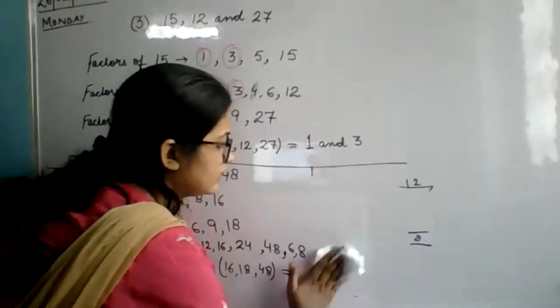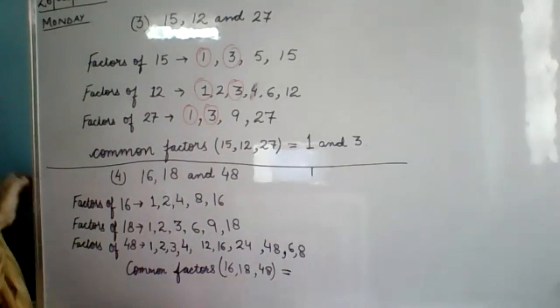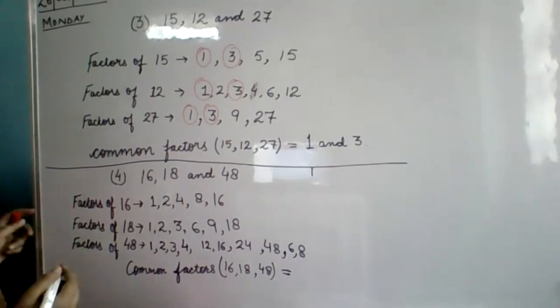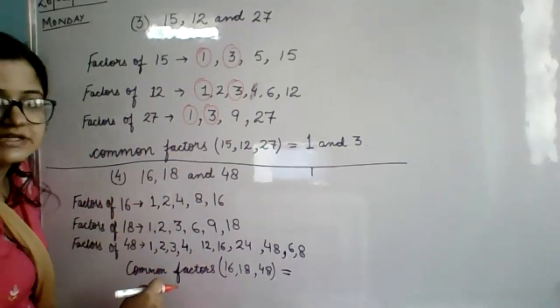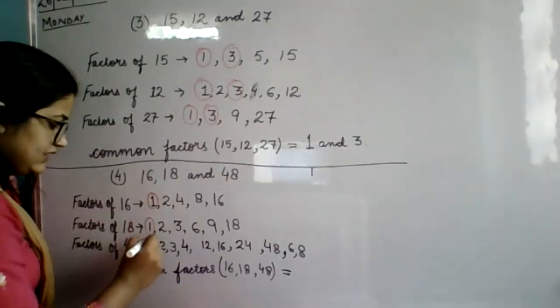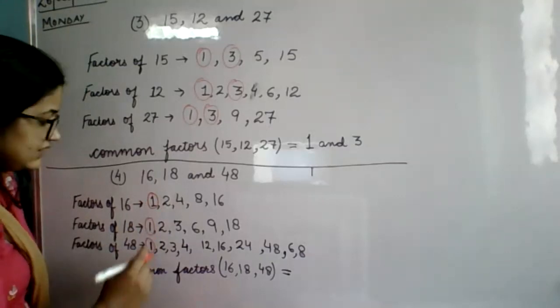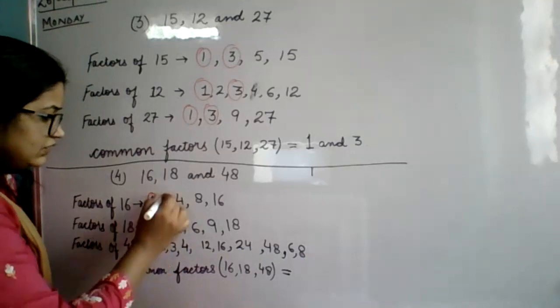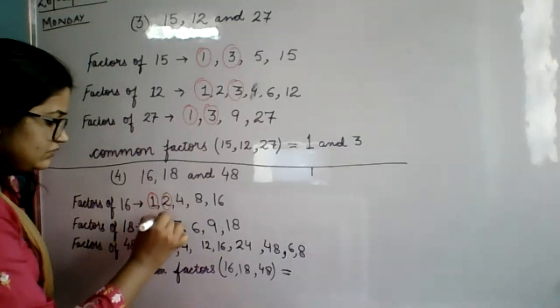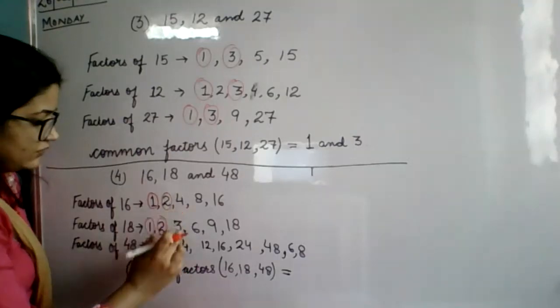No need to rub it if you have done this. Okay, now let us see the common factors. Now, Iram, tell me, is there any common factor? Which is the first common factor you can see, Iram, here? Ma'am, the first common factor is 1. Very good. Okay. Next factor, 2. 2 is coming in all three of them. Okay. Now 4, 3.